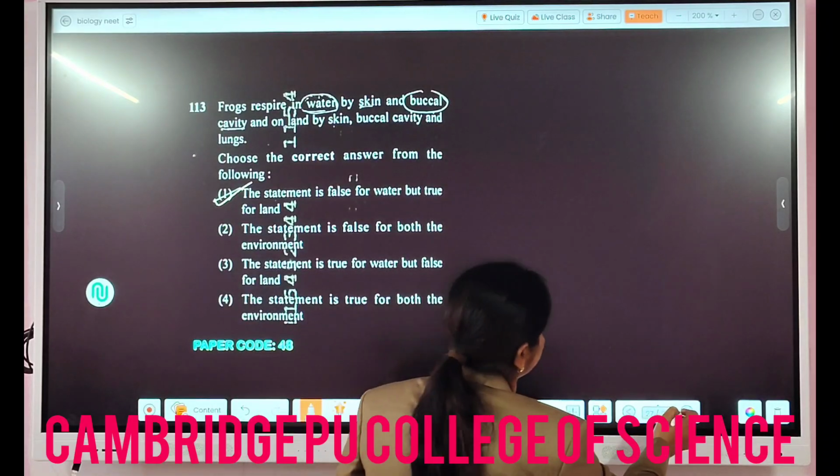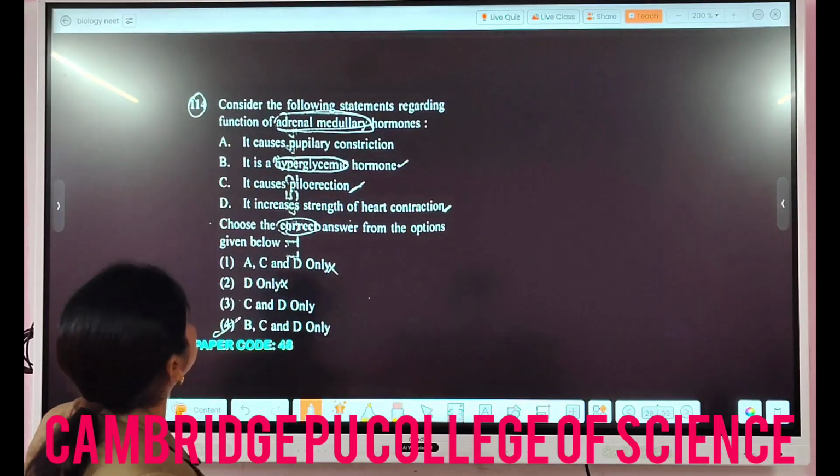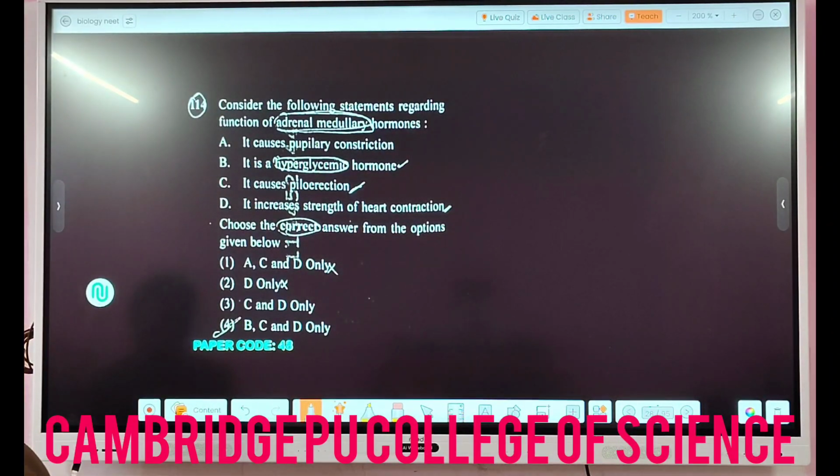Consider the following statements regarding function of adrenal medullary hormones.